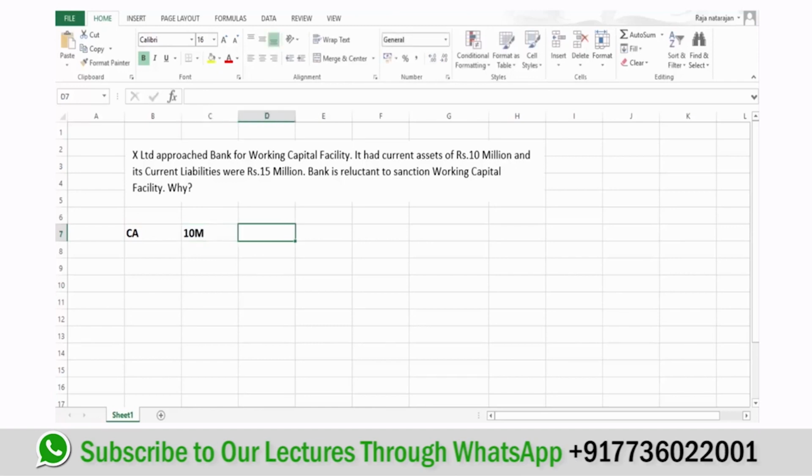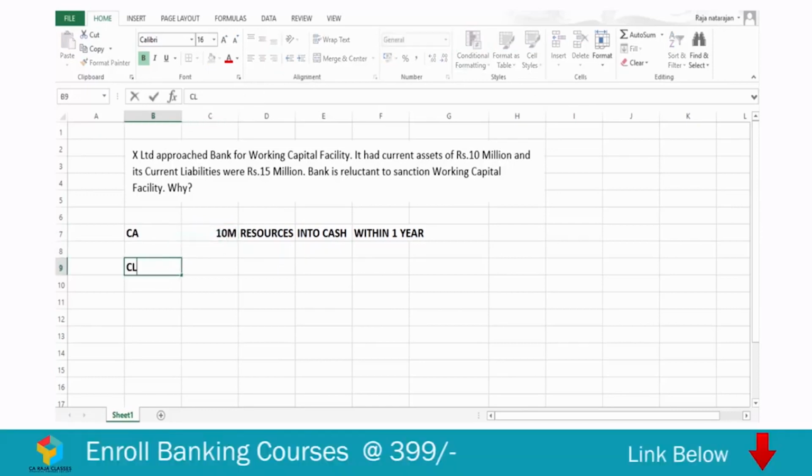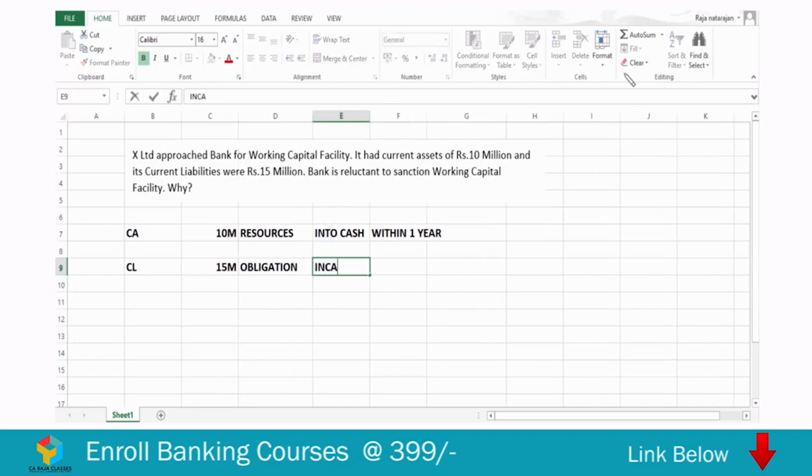And what we understand from current assets is that these are all the resources available with the company which can be converted back into cash within a period of 1 year. So that's what we understand from current assets. Then what is current liability and what is the amount here? It is 15 million. And current liability is nothing but an obligation you have, which means you have to settle this obligation in cash within a period of 1 year.